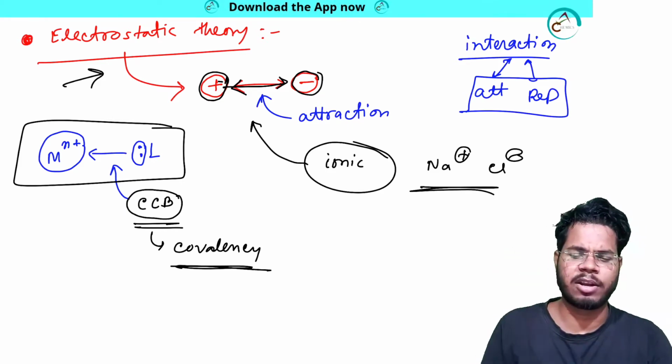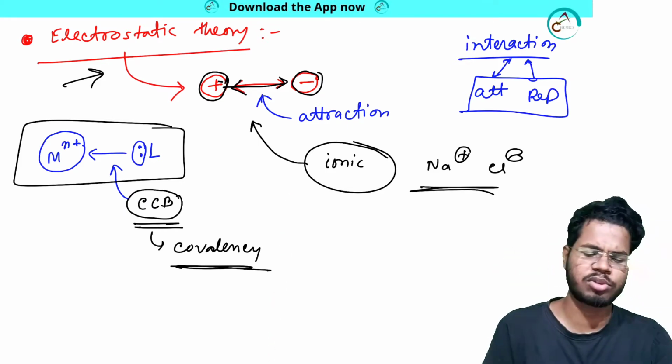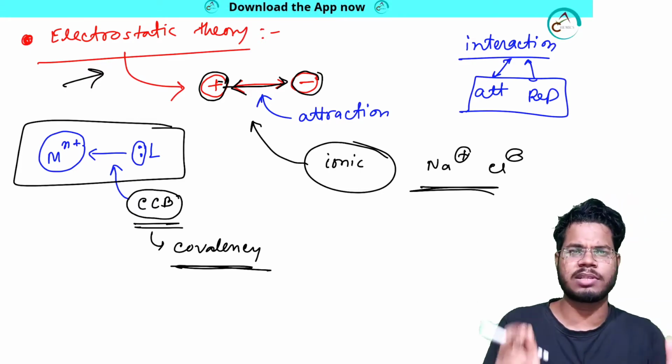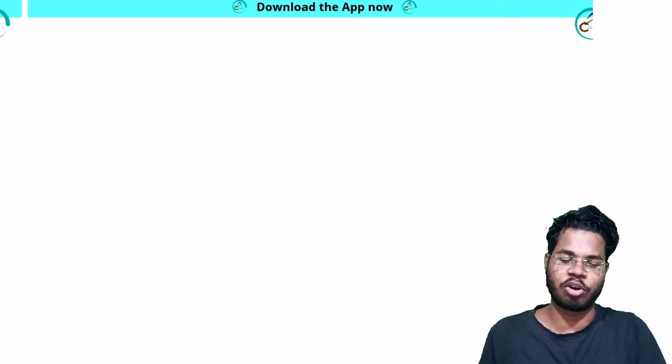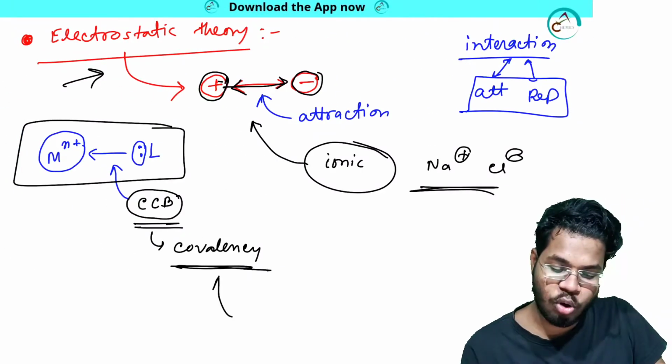So that means electrostatic theory does have some demerits. Also it does have some merits. So let me talk about those merits and demerits. Those are not that famous, but you will get to learn a lot of things, and I will tell you how this covalency is present in the system.